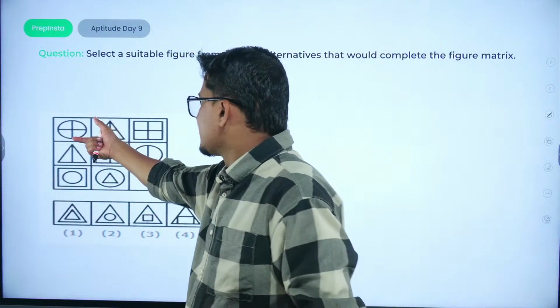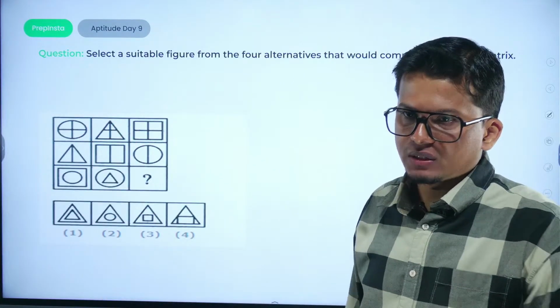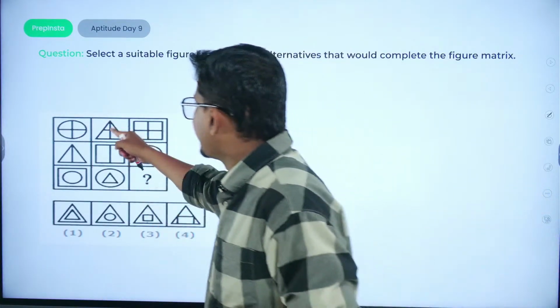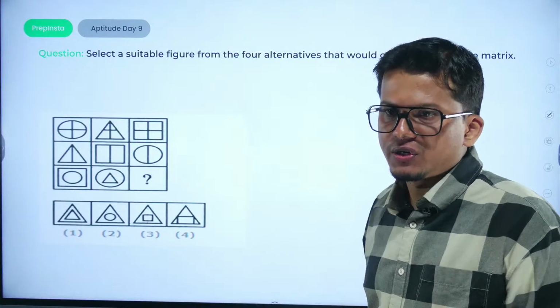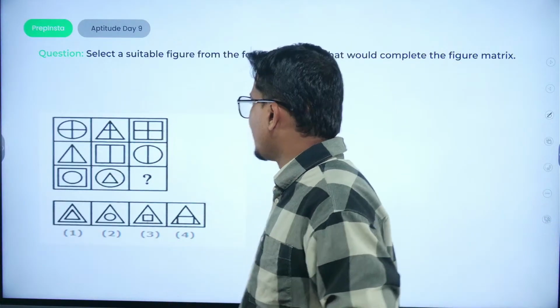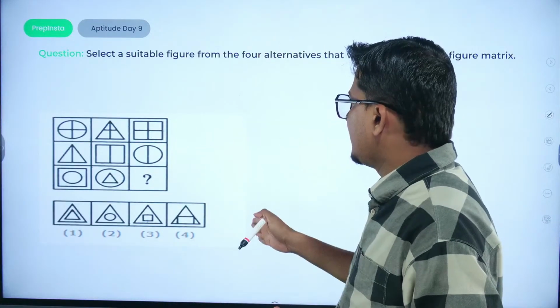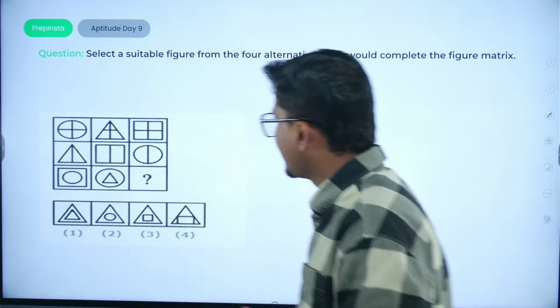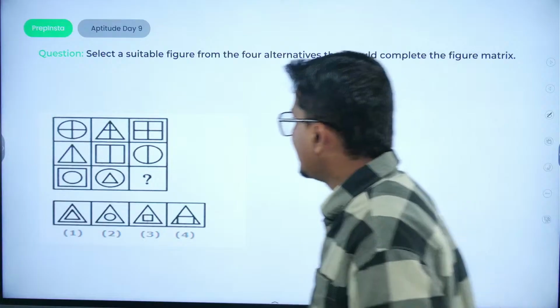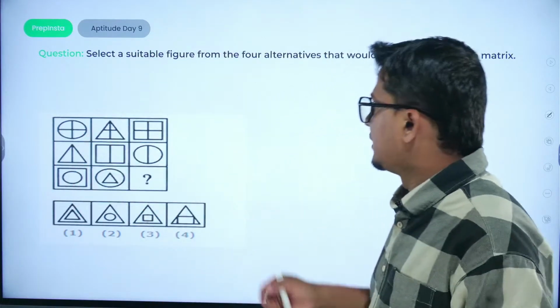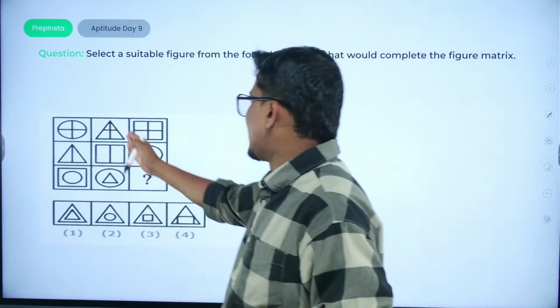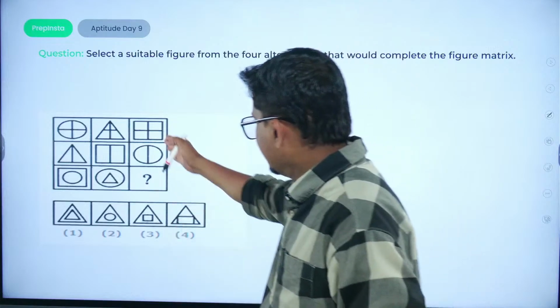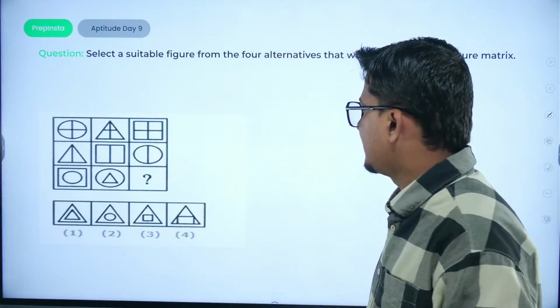So we have a circle here which is dissected along the vertical and horizontal. We have a triangle here which is dissected along the horizontal and vertical. Then we have a square which is dissected along the vertical and horizontal. In the same manner, we have a triangle which is dissected along the vertical line, a rectangle along the vertical line, and a circle along the vertical line.